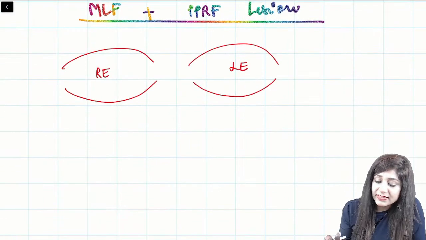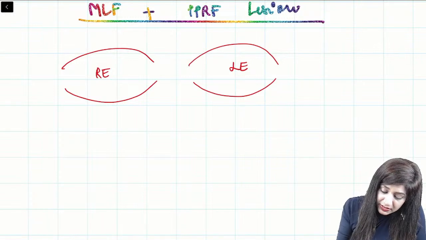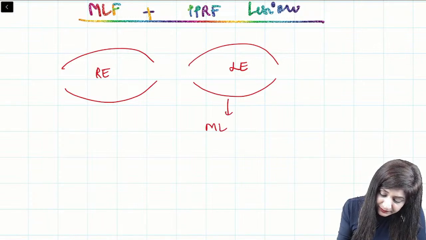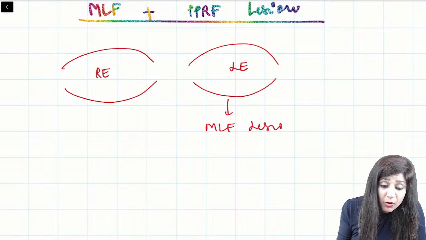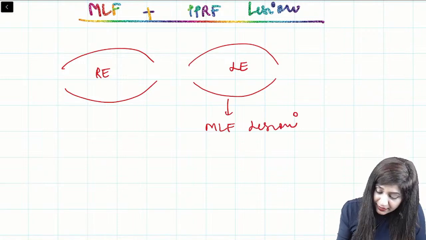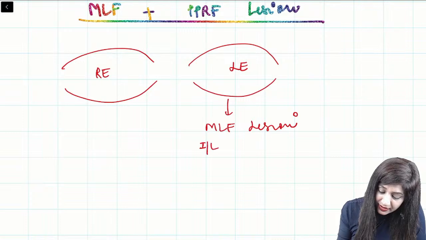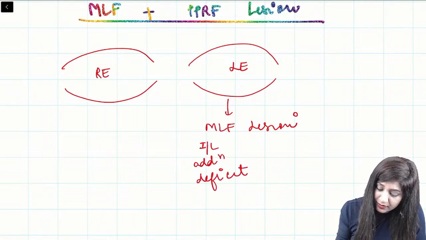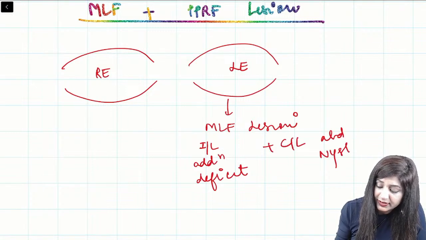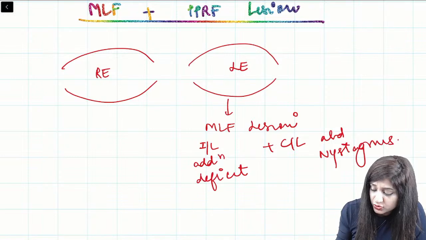Now you can see that if I have the MLF lesion here, because of the MLF lesion, we will have the ipsilateral adduction deficit, and we will have the contralateral abduction nystagmus. This you already know from your MLF lesion.